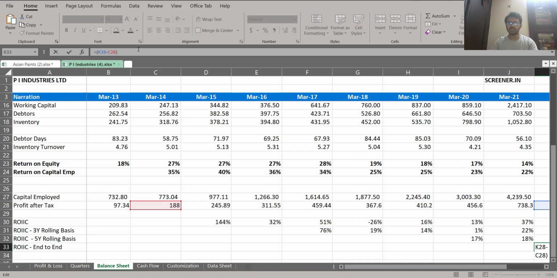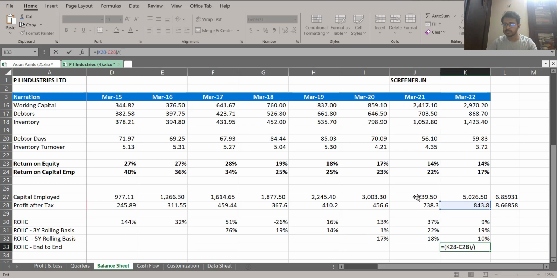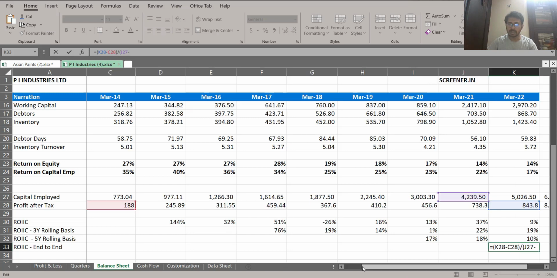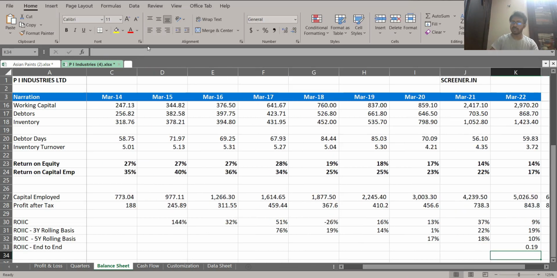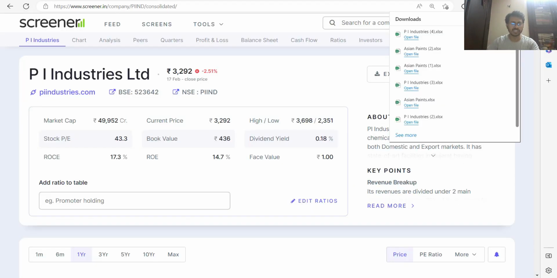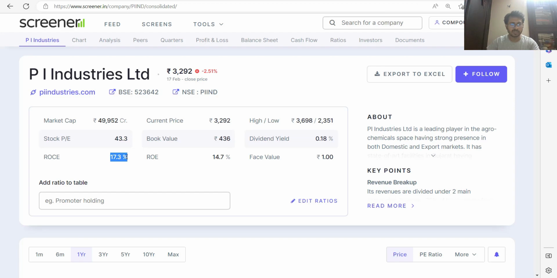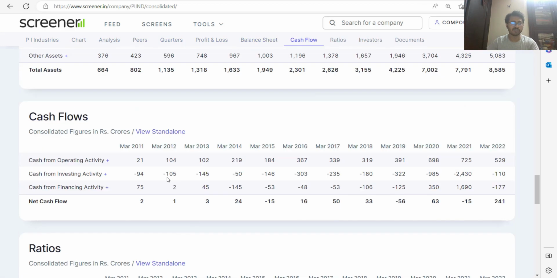I hope this is clear. When you're doing the end-to-end basis, you are taking this year's profit, and also 2014's profit, and you are dividing by the capital. What is the capital you're dividing by? You're dividing this capital minus the capital that you have here, right? So if you're doing it, this is your end to end point. What was your initial ROC? The initial ROC was 17.3 percent.